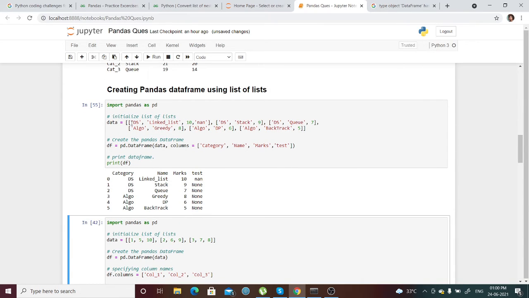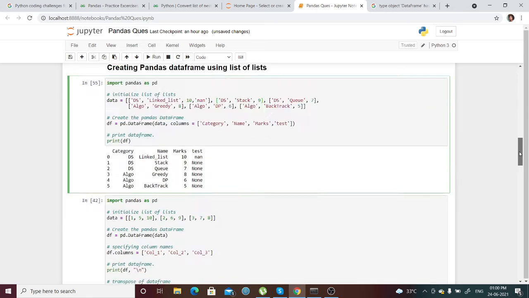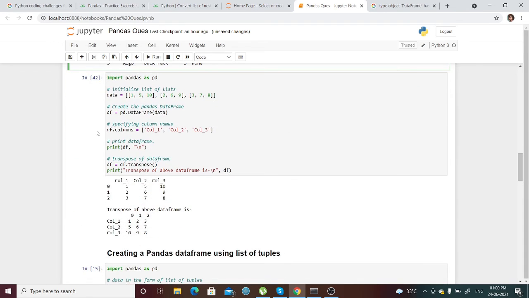So as you are passing four values in one single data, the other data will be considered as four values too, but where it has three values, the fourth value will be considered as None. Okay, so this is how it works.